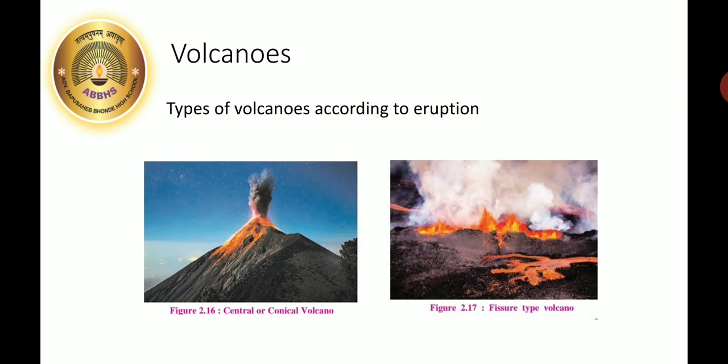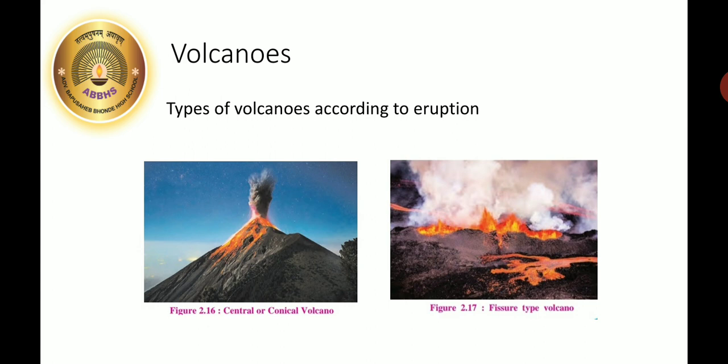Now we see the volcanoes. In the previous part we have studied about the volcano. Now we'll check the volcanoes according to their eruption, the types of the volcanoes. Here you can see two images. The first one is the central or the conical volcano.